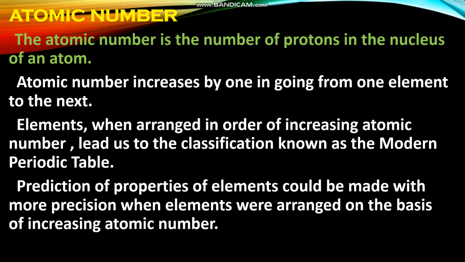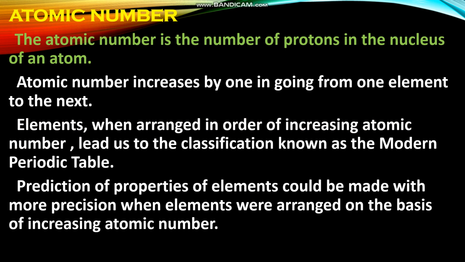So what is meant by atomic number? You have learned that atomic number is the number of protons in the nucleus of an atom. It is also equal to the number of electrons in the shells. It increases by 1 in going from one element to the next. You have learned last year, the first element is hydrogen, its atomic number is 1. Next element helium, atomic number 2. Next lithium, atomic number 3. That means while going from one element to the other, atomic number increases by 1.